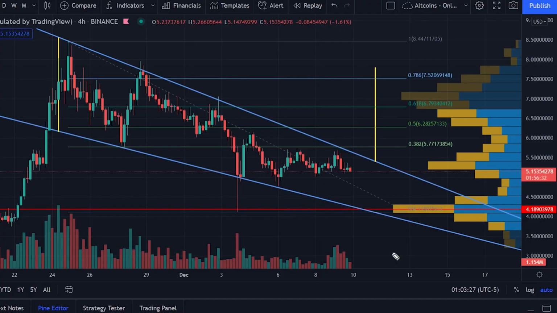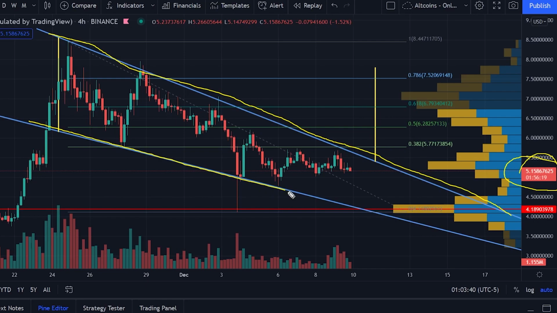Now let's look at Sandbox from the lower time frame to the higher time frame. Starting with the forward chart, we see that Sandbox is at the moment trading at about $5.15, and the price is also trading in this falling or descending wedge pattern, right? And this pattern is usually a bullish indicator and normally predicts price will break out of the pattern and push higher. We are not yet seeing the breakout at the moment, but if Bitcoin does not dump on us, then it is highly likely that Sandbox will push out of this pattern, break out, and head towards the price target for this pattern, sitting about $8 over here, right? That would be the price target for this pattern.